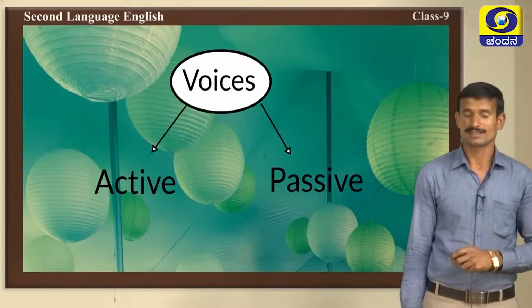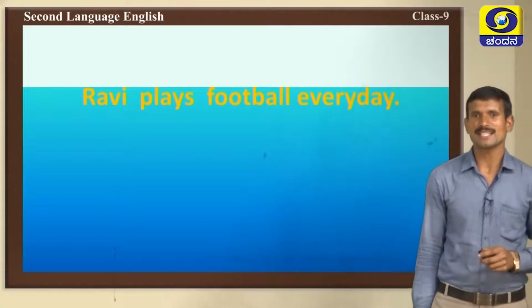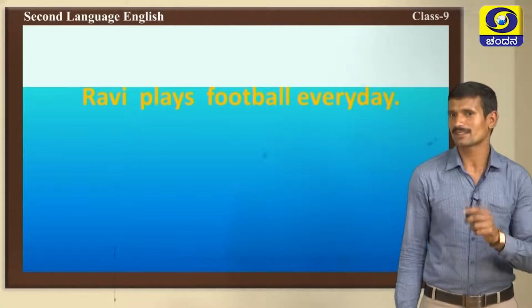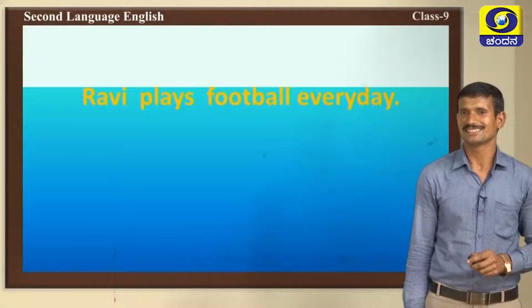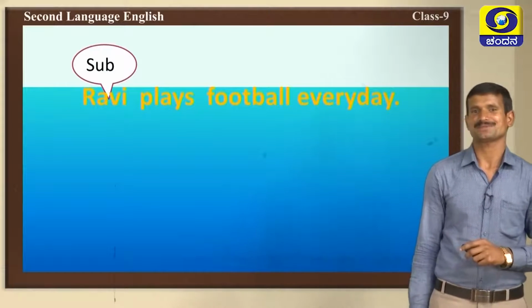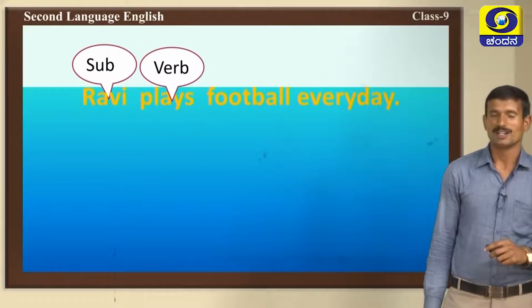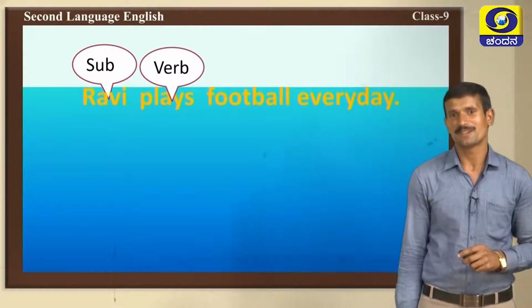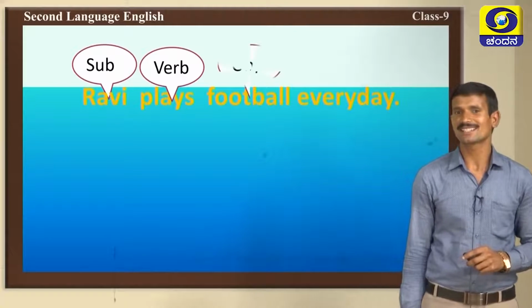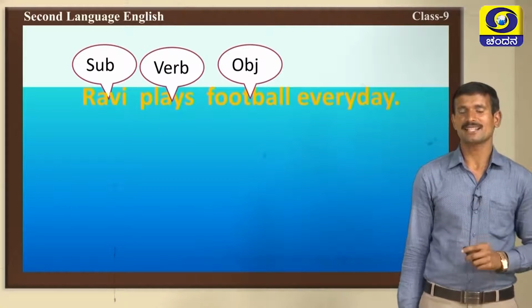Let us know some examples. Yes, here is: Ravi plays football every day. This is the first sentence. Here, Ravi is the subject. Then, plays is a verb, verb 1 present form. Then, football is an object. Yes, football is an object.